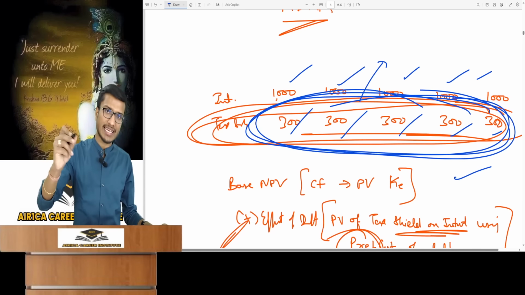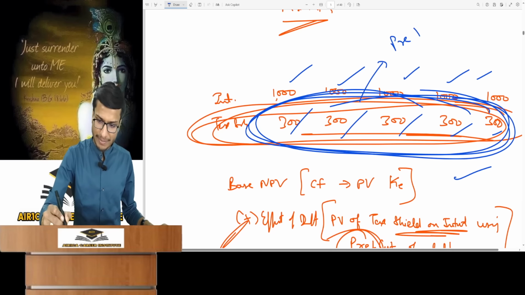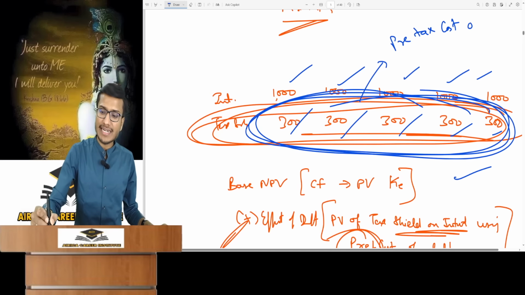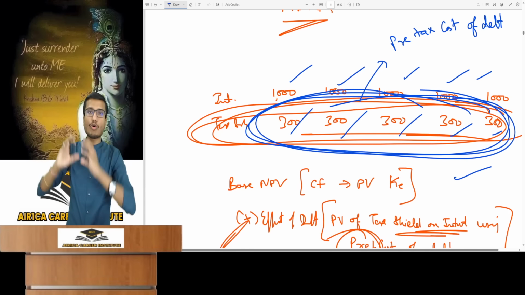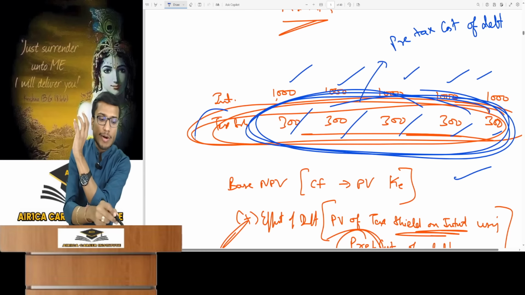It will be pre or post tax. Will you take the pre-tax rate? Now sir, pre-tax cost of debt. Why PV using pre-tax debt cost? Think about it. You are indeed doing PV of the tax saving and this is already a tax amount.